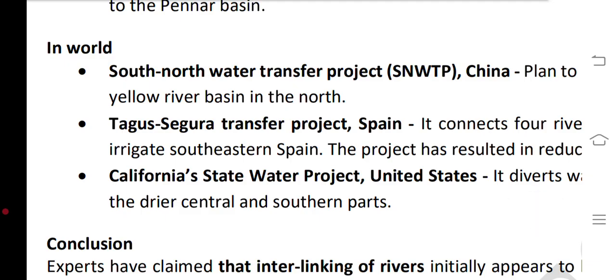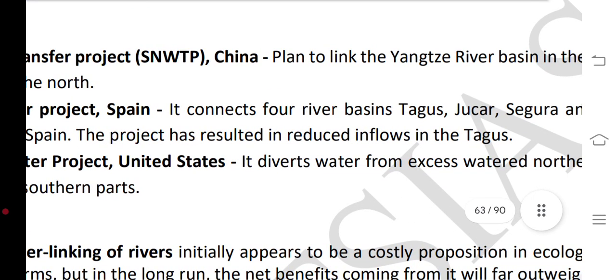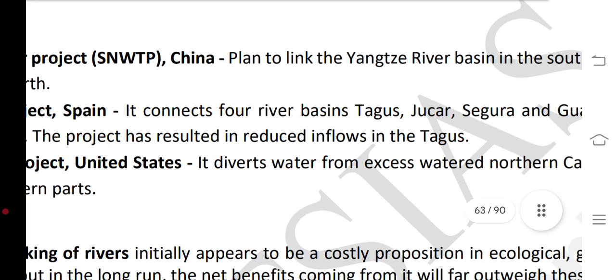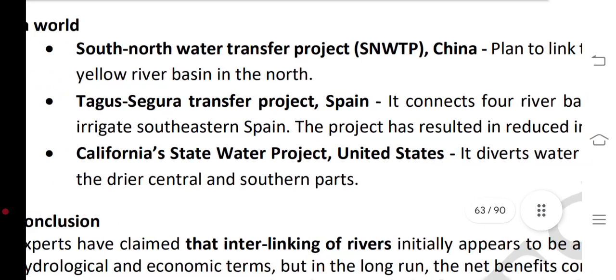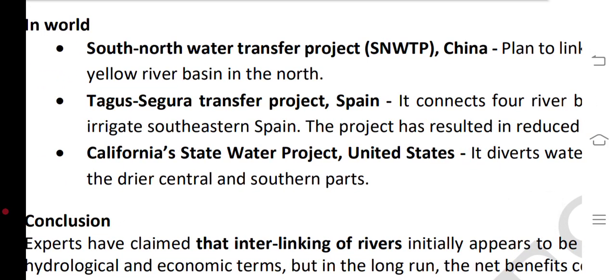In the South-North Water Transfer Project, China plans to link the Yangtze River basin in the south with the Yellow River basin in the north.